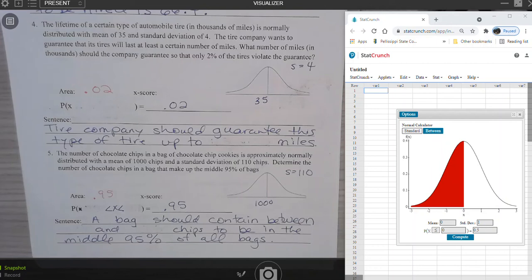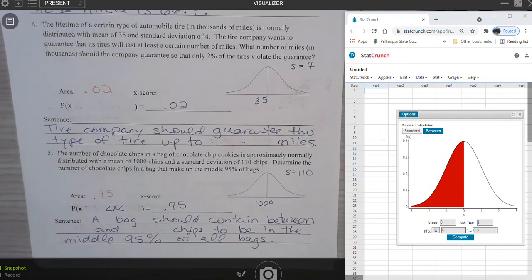Problem number 4. The lifetime of a certain type of automobile tire in thousands of miles is normally distributed with a mean of 35 and a standard deviation of 4. The tire company wants to guarantee that its tires will last at least a certain number of miles. What number of miles in thousands should the company guarantee so that only 2% of the tires violate the guarantee?